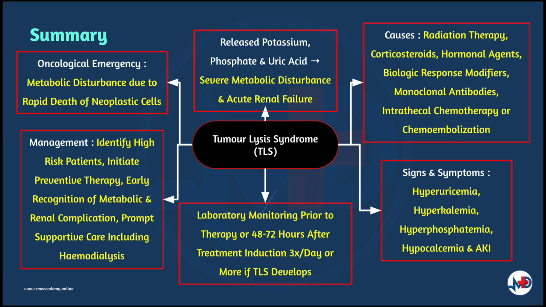Do note that patients should have lab monitoring, which are blood urea nitrogen, creatinine, phosphate, uric acid, LDH and calcium levels prior to therapy and for 48 to 72 hours after treatment induction. Follow the measurements at least 3 times per day or more if evidence of tumor lysis syndrome develops.